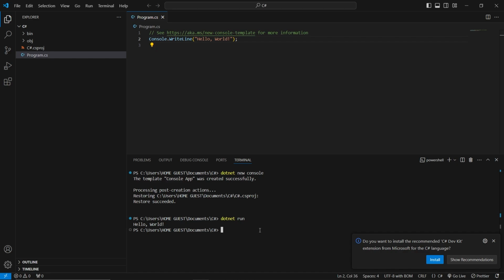Alright, so hopefully this excites you for us to be able to create all of the C# code that we're going to make in the future.